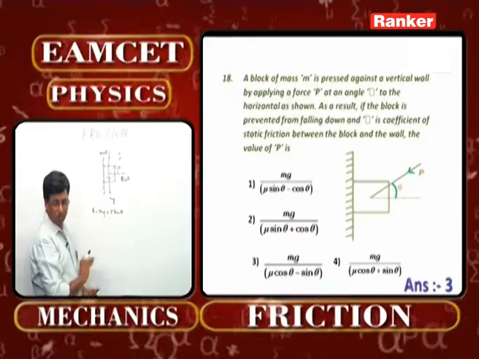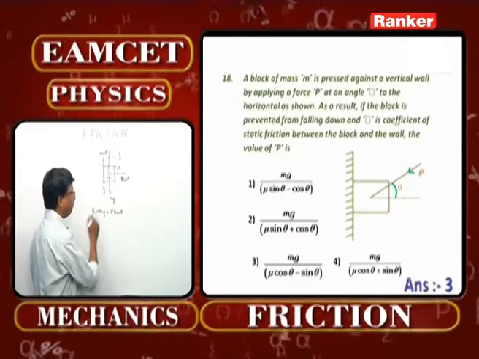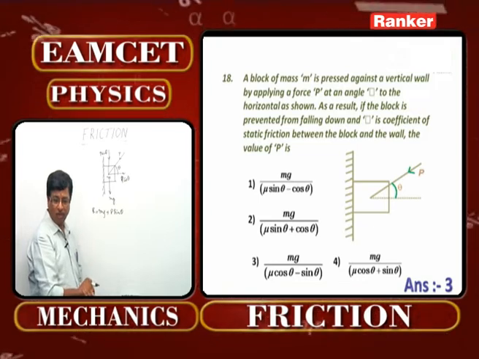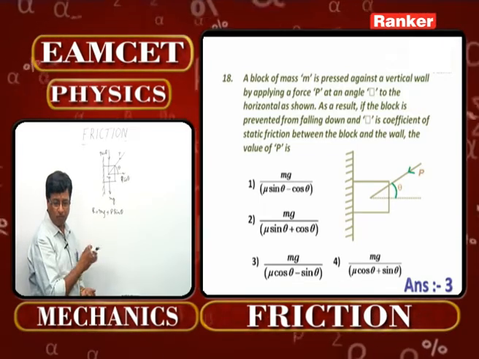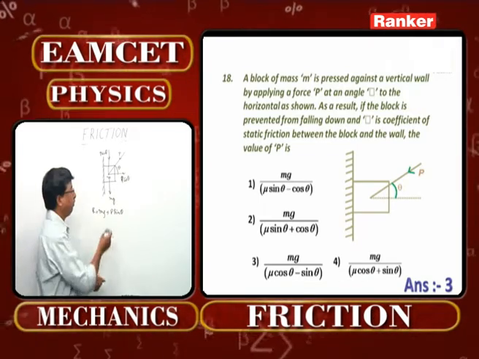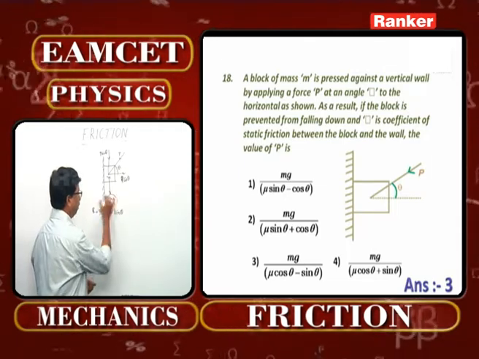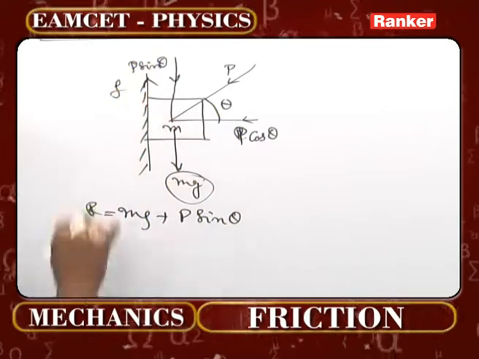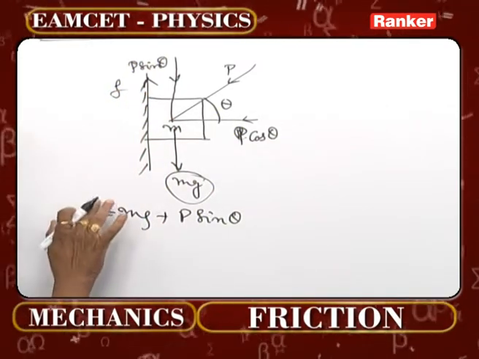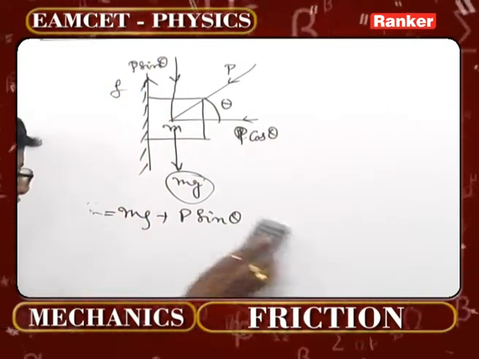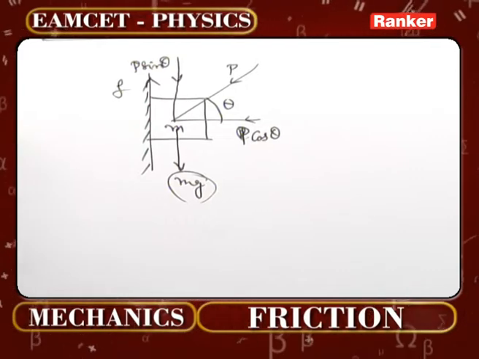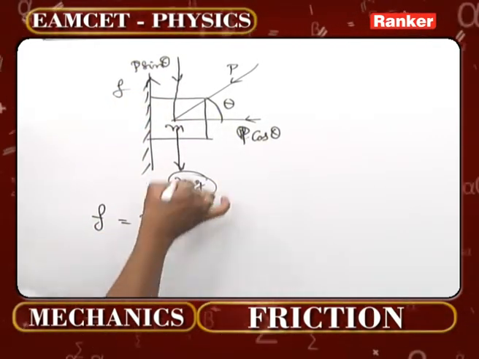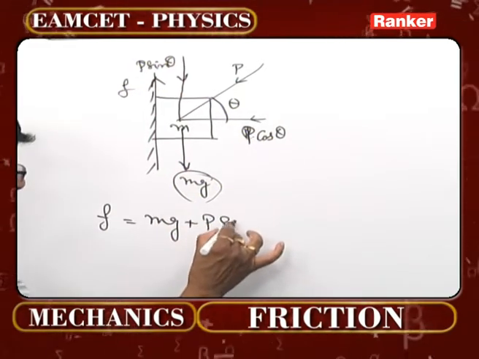Now if you take up this particular concept, what is the condition for this body not to fall? As a result, if the block is prevented from falling down, that is the question. Prevented from falling down means what? The downward force acting and the upward force acting are both supposed to be equal. Then how can I write this in a single step, instead of writing several steps: the force of friction acting upward must be equal to mg plus P sin theta.